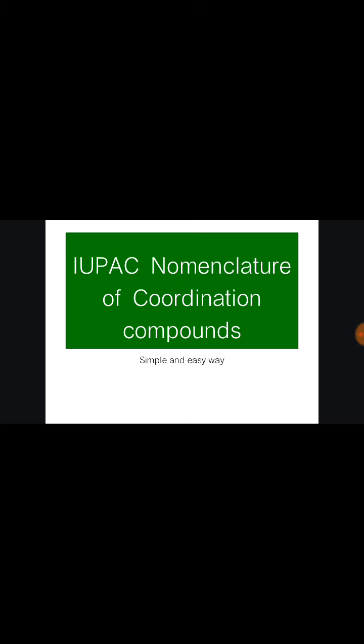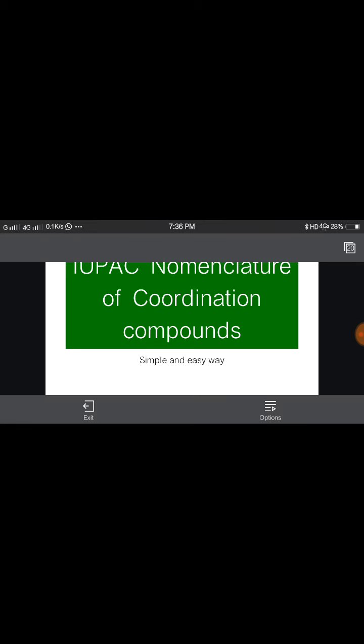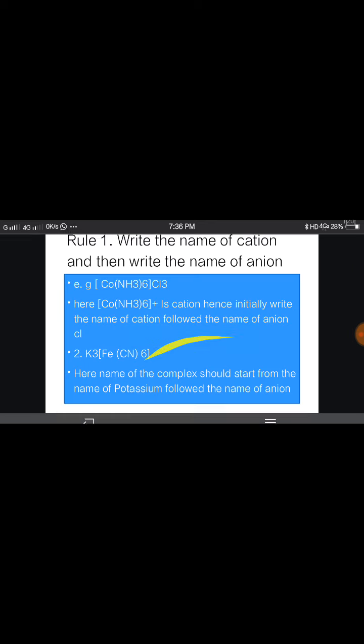Today we will discuss the IUPAC nomenclature of coordination compounds. I will try to explain it in a simple and easy way. Do you know about coordination compounds? Coordination compounds are those compounds in which metal and ligand are bonded by coordination bonds. So let's see the IUPAC rules of nomenclature.